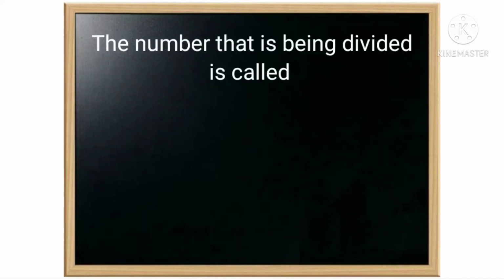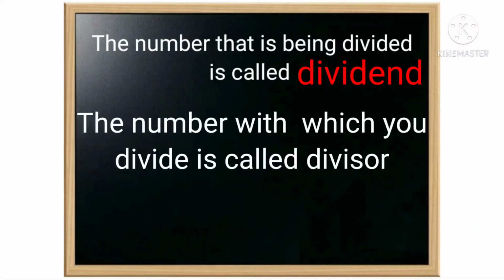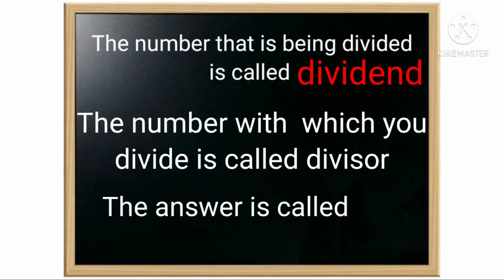The number that is being divided is called dividend. The number with which you divide is called divisor. The answer is called quotient.